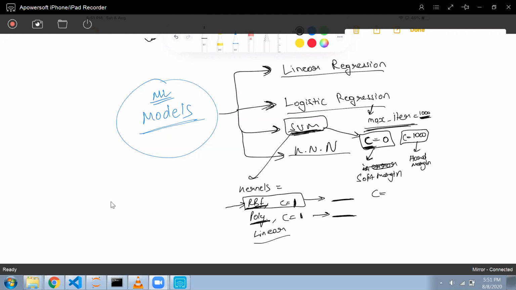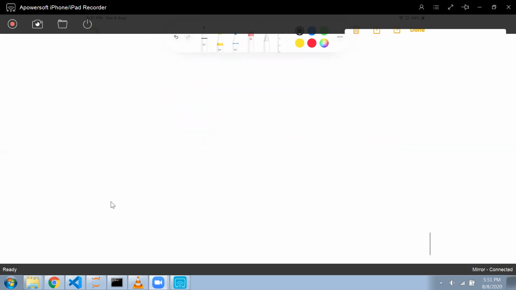So in the end, what I want is for the accuracy of my model to be very high, so that it is able to generalize well. So I need to set the parameters such that my accuracy is very high. And this is known as hyperparameter tuning.